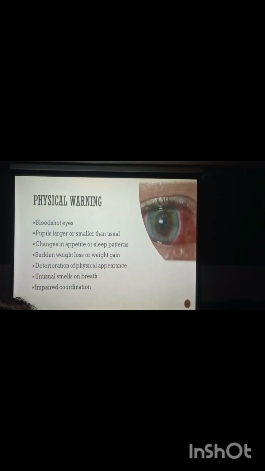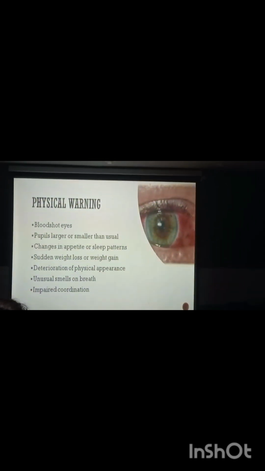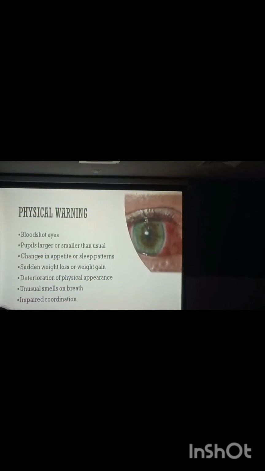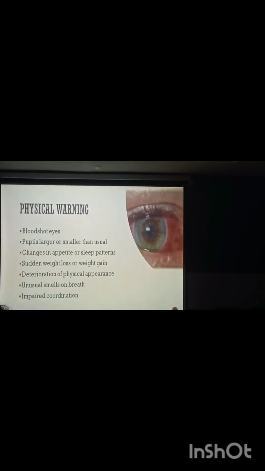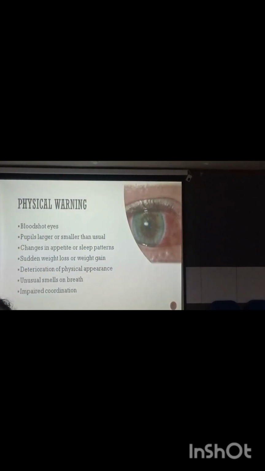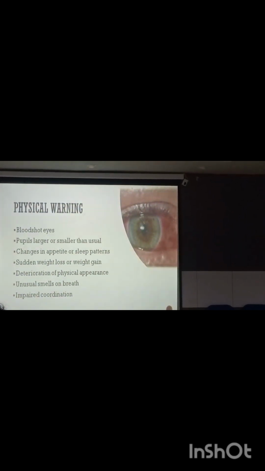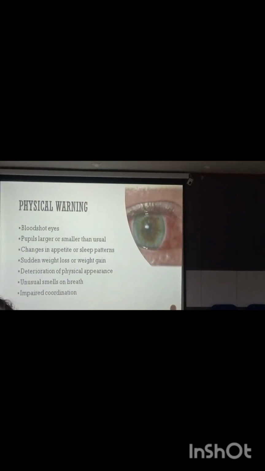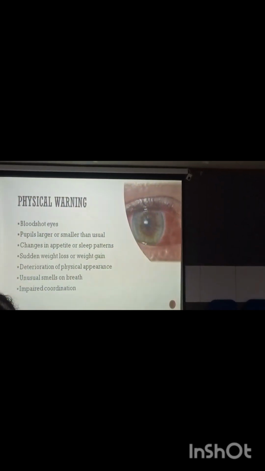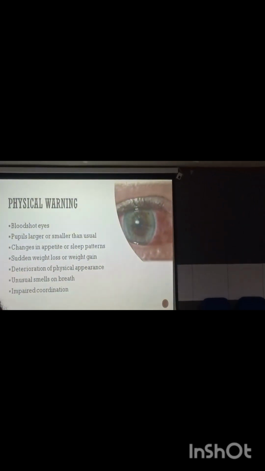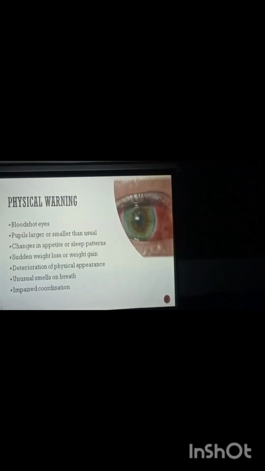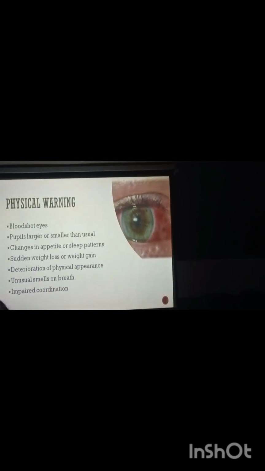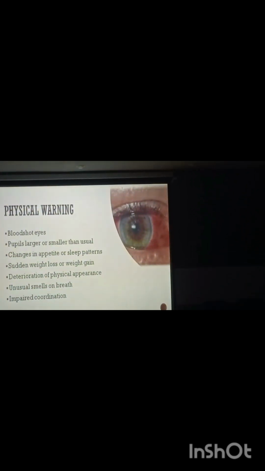What are the signs of drug abuse? They will have bloodshot eyes. Their pupils may be larger or smaller than usual, or there may be changes in appetite. Their sleep patterns change; they may not be sleeping properly. Sudden weight loss or sudden weight gain may occur, and there will be deterioration of their physical appearance. Unusual smells on their breath, and impaired coordination. If any job is assigned to them, they won't be able to coordinate properly and get it done.